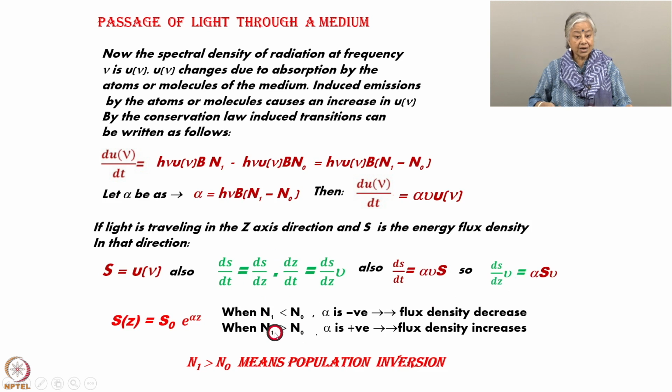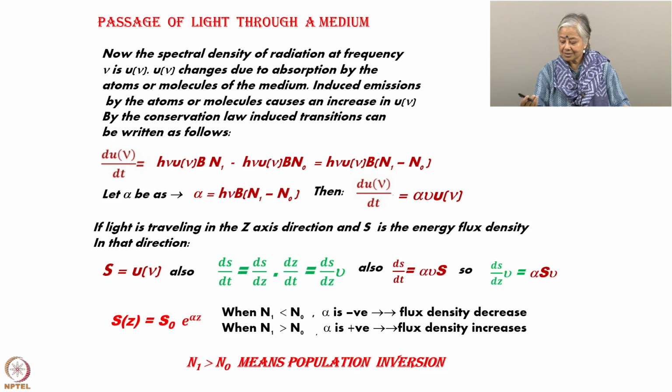Now if n1 is greater than n0, then alpha is a positive number. Then your flux density will increase exponentially, e to the power alpha z, as it is moving along the z direction. So now n1 greater than n0 is called population inversion.